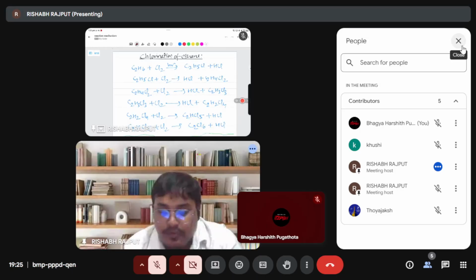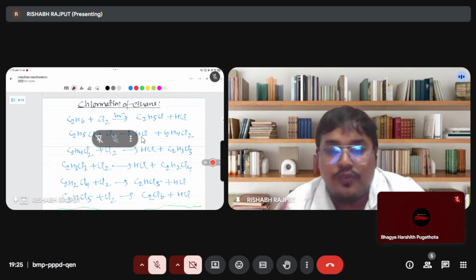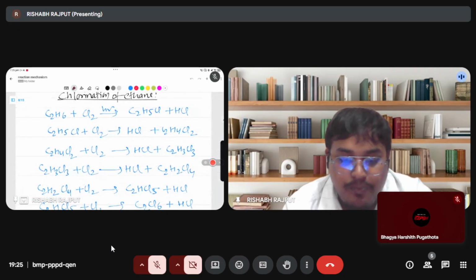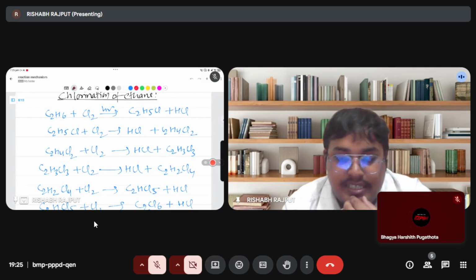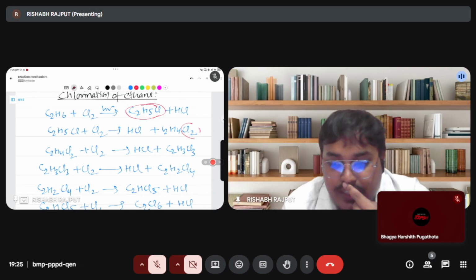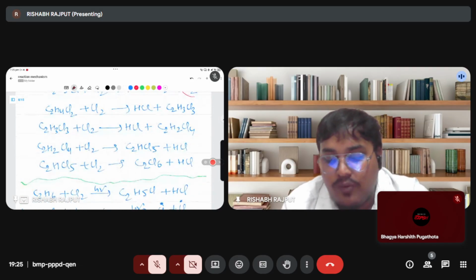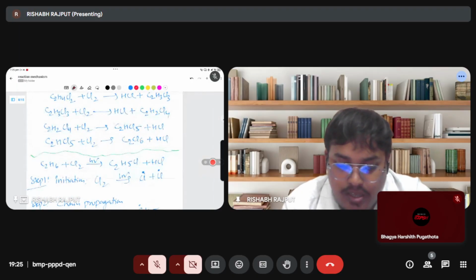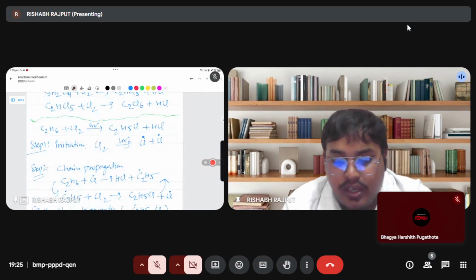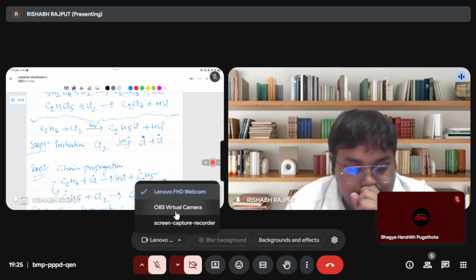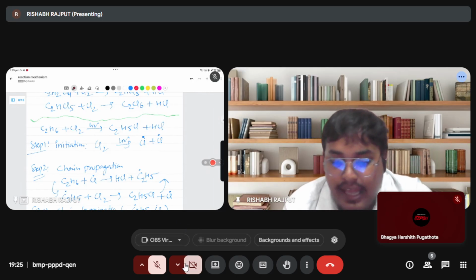What happens here, guys? If you are doing chlorination of ethane, you already know what happens. One chlorine will add to the ethane group. Here one chlorine, then two chlorine, then three, four, five, six chlorine will add. Okay, this is simple, like the methane group. If you are looking for the mechanism, this is also the same.